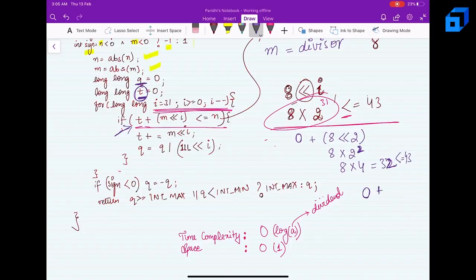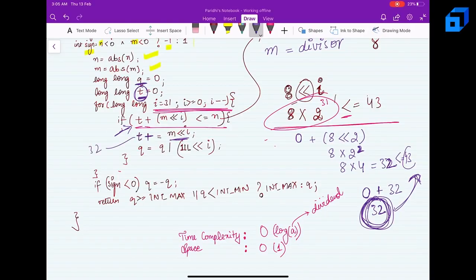Now I'll be simply adding 8 left shifted by i, which is nothing but 32, right? So I'll be adding 32, because now I have started from 8. Now I have reached 32, right? I am starting from my divisor and I am trying to reach my dividend. So I am at 32. So t will be 32 right now.